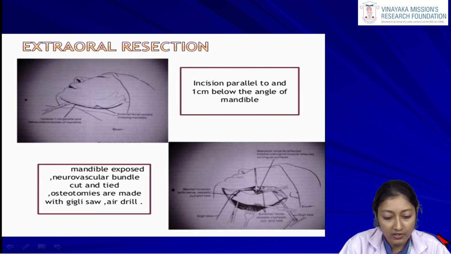In extraoral resections, again we are removing part of the bone or a segment of the bone, which could be a segmental resection or a hemimandibulectomy. The approach is extraoral, that is, we are approaching the area through an extraoral incision.